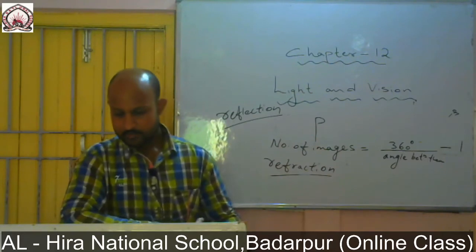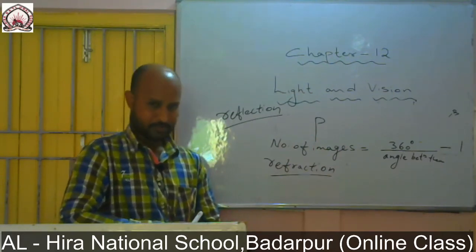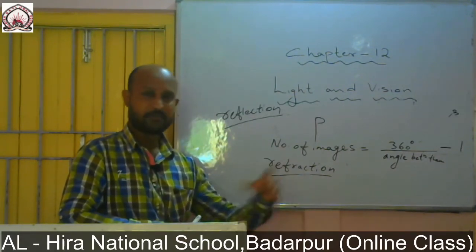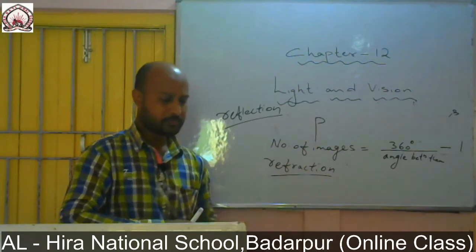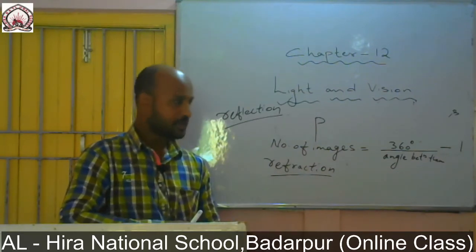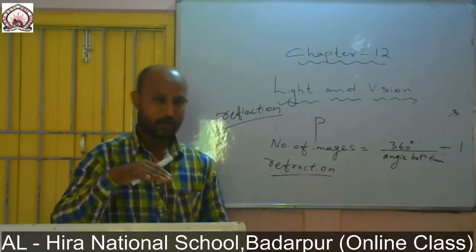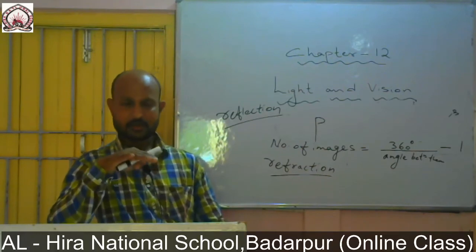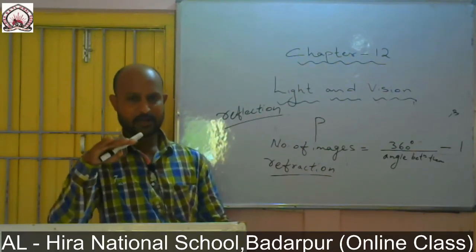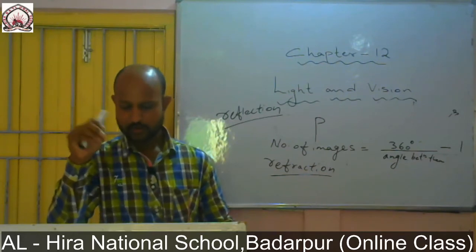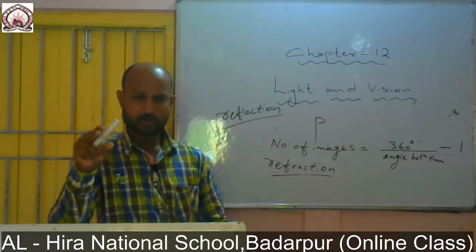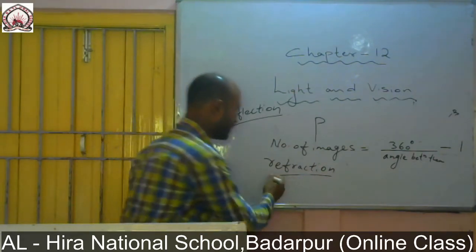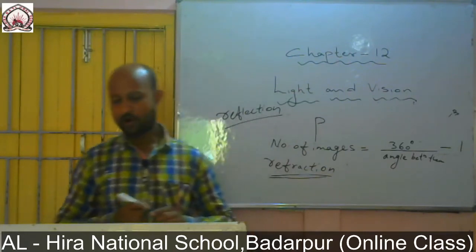You might have observed this. For example, you have taken a glass of water, and in that glass of water you have dipped a 5 rupee coin or a spoon. When you observe the spoon or the 5 rupee coin, you may see that the image of the coin or the spoon formed in the glass of water is a little bit higher than the bottom surface of the water. Such an image is due to refraction, that is, the bending of light takes place.